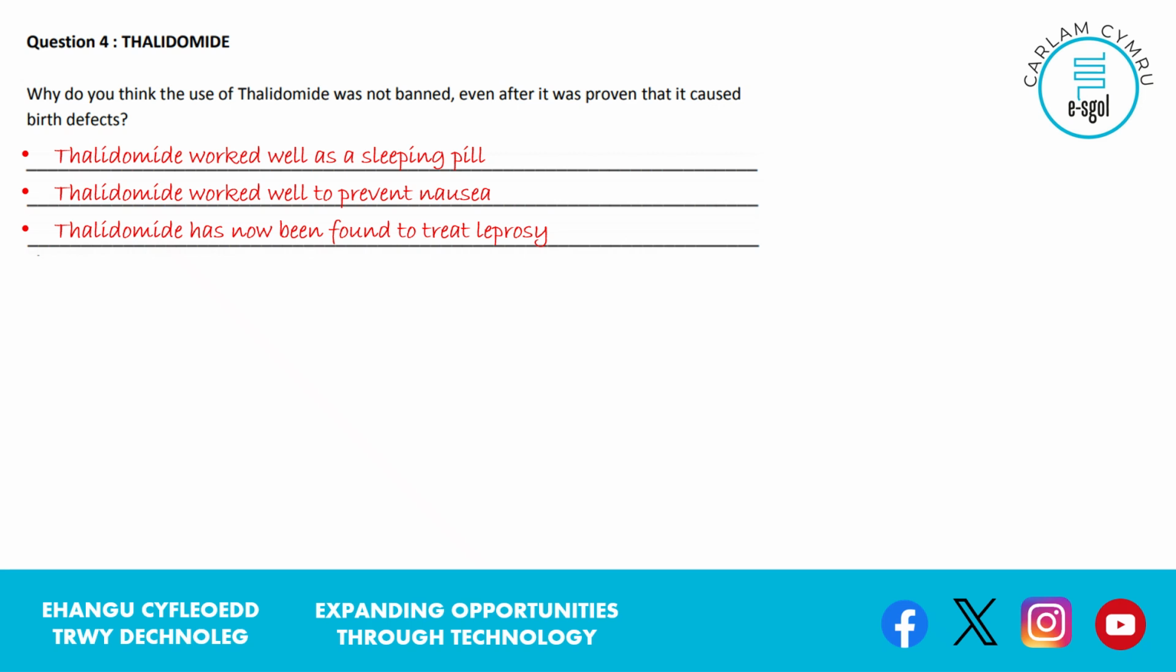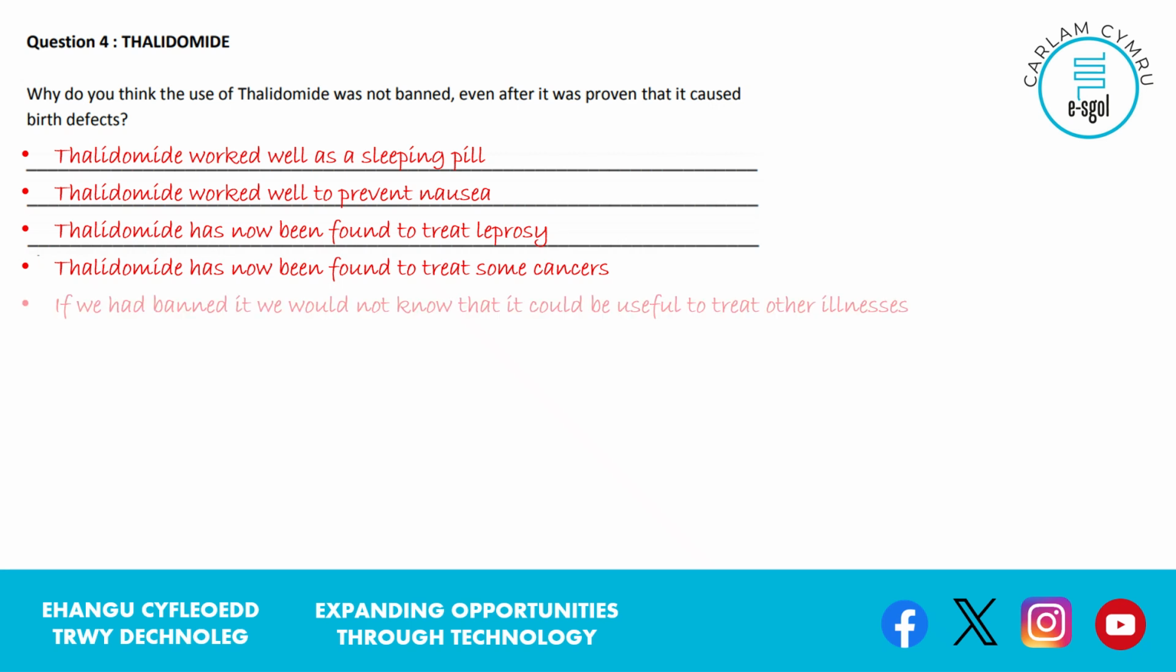Lots of drugs aren't suitable for pregnant women, but they may well be suitable for other things. And thalidomide was suitable for leprosy. And also, same idea, it's now been found to treat some cancer, so it's the same principle. Last one, if we banned it, we would not know that it could be useful to treat other illnesses. Same principle, like leprosy, like cancers.